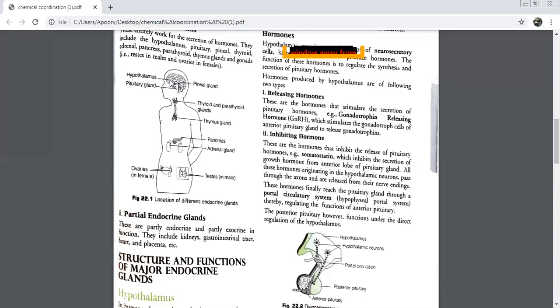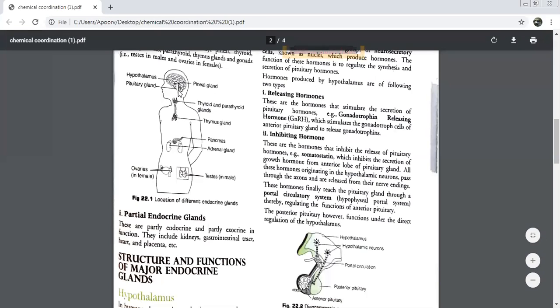Growth hormone. And जो पहले वाला था the अच्छा hormone that we had, GnRH, it helped in the production of which hormone? Gonadotropin. So basically, we said these hormones are originating in the hypothalamic neurons.